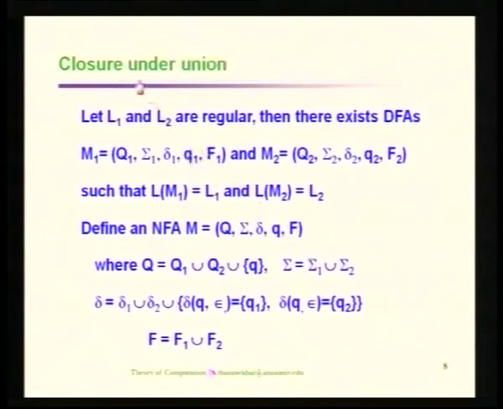The first one is we have to find out whether the union is going to be accepted by the regular languages or not. As I described, union is a binary operation. It requires two regular languages or two regular expressions. Given two regular expressions, we will have two finite automata. Now we have to find the union of these two regular expressions, to give another single regular expression describing the language obtained by the union of the language accepted by the regular expression R and the language accepted by the regular expression S.